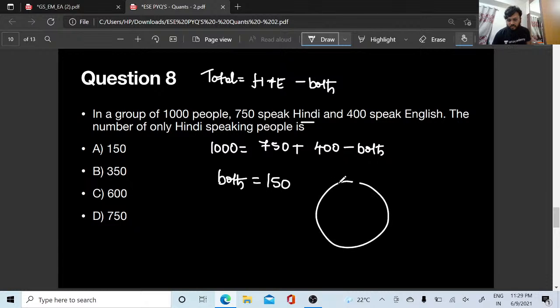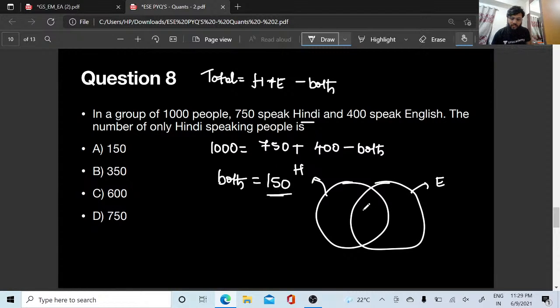Let us draw circles now, right? Hindi, English. Okay, sorry for the English circle, right? So this is Hindi, this is English. Okay, so both what is there? 150, right? Yes. So 150 minus 750, 600. 150 minus 400, 250. So you can see this is going to be 1000 itself, right?